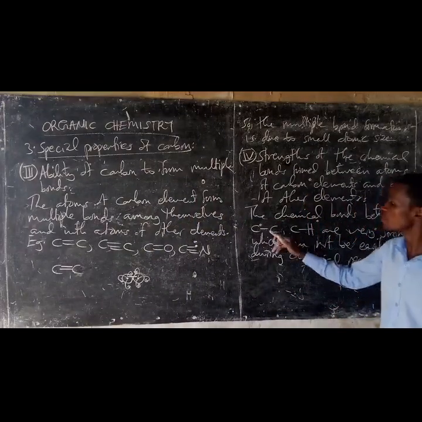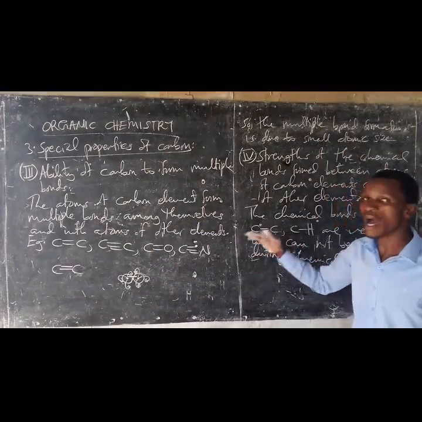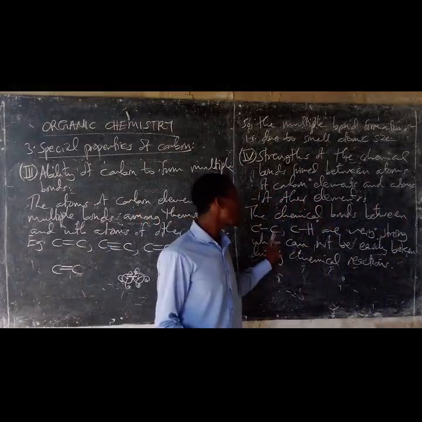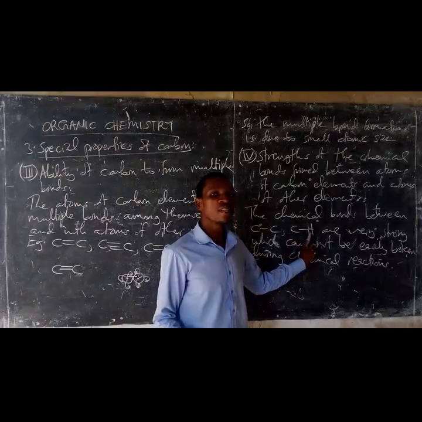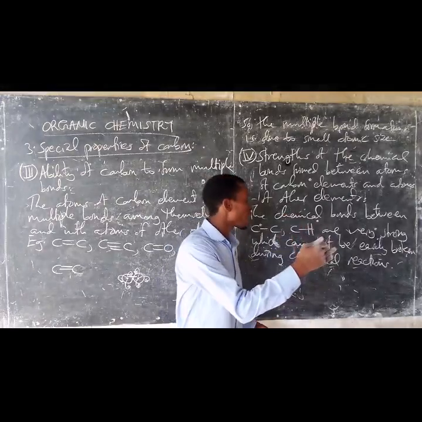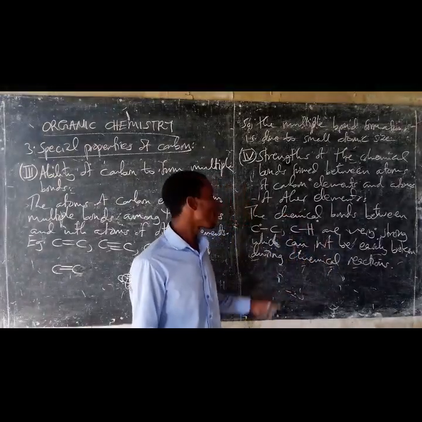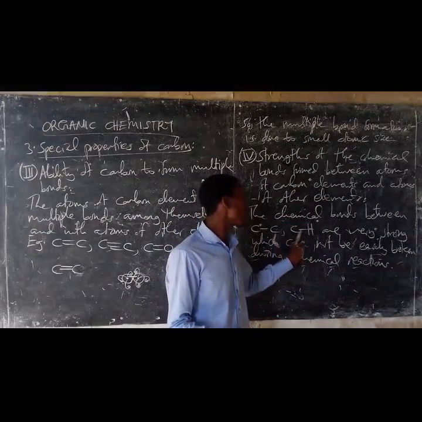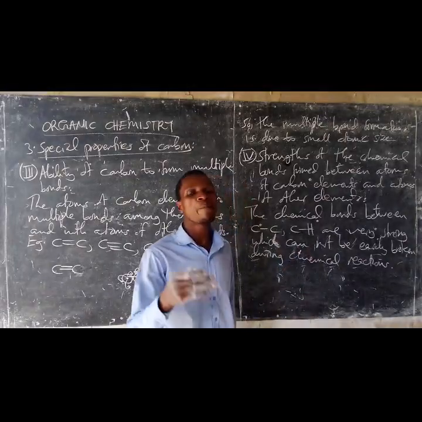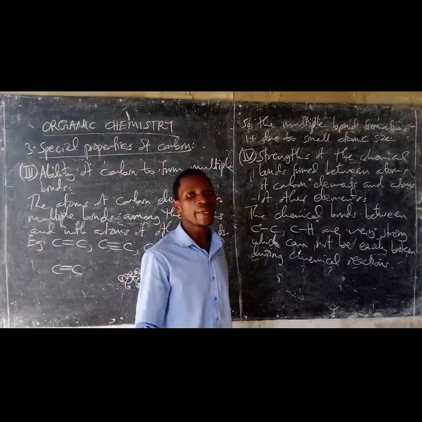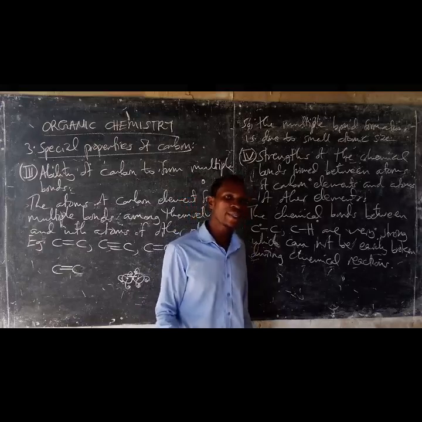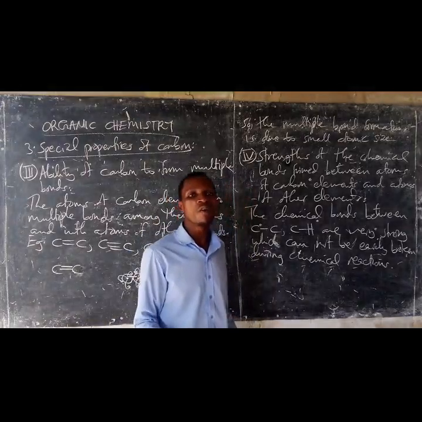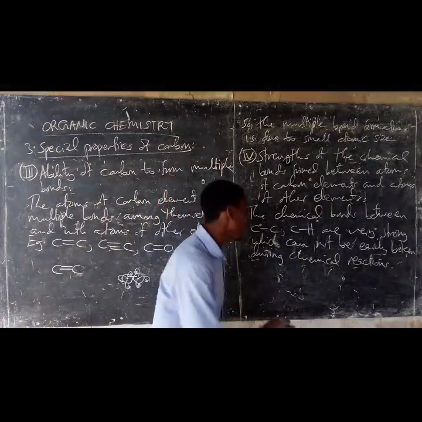But the chemical bonds between carbon to atoms of other elements are not so strong like carbon to carbon and carbon to hydrogen bonds. So the bonds between carbon and atoms of other elements, apart from carbon and hydrogen, are relatively weak, which can be broken down easily during chemical reactions, resulting in formation of many compounds.